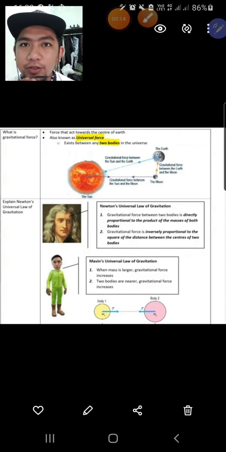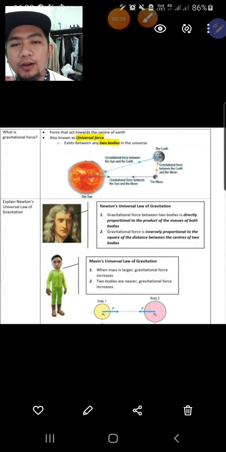So today we are going to continue our lesson about chapter 3. The topic is about gravitation. Remember gravitation, in this topic there are three subtopics you need to learn. So this is the first subtopic, it's about gravitation law.